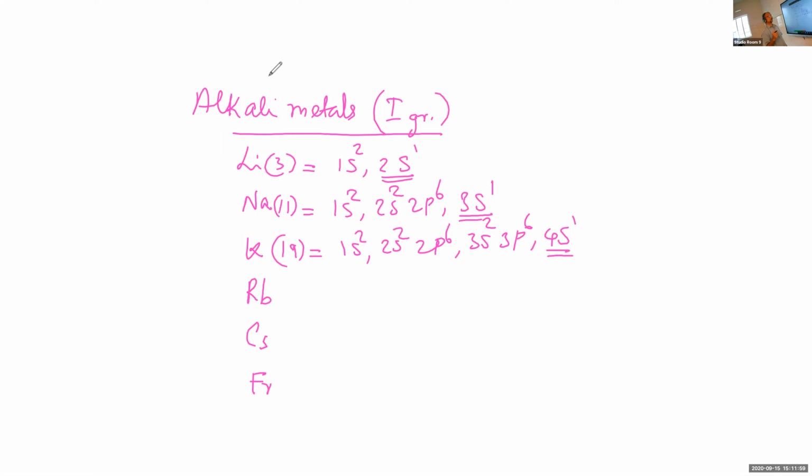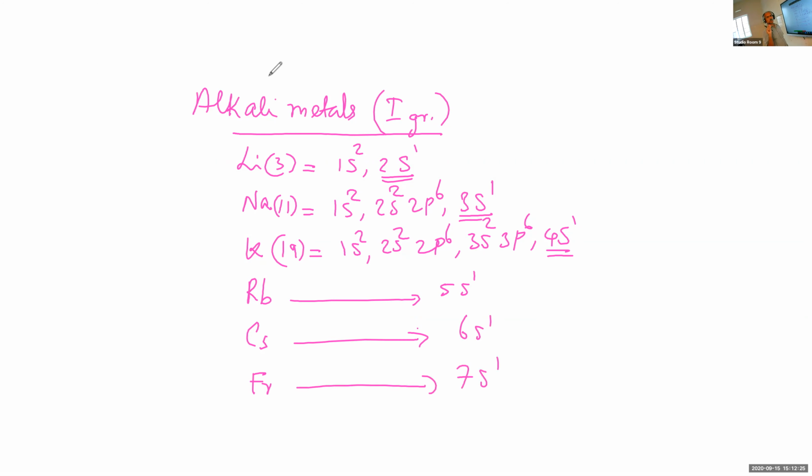Lithium, 2s1, a member of the second period. Sodium, 3s1. Potassium, 4s1. Rubidium, 5s1. Cesium, 6s1. And francium, 7s1.